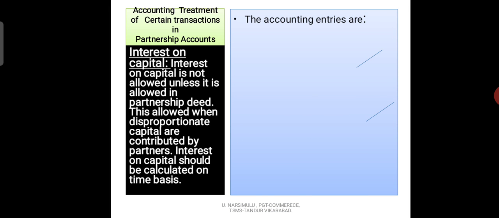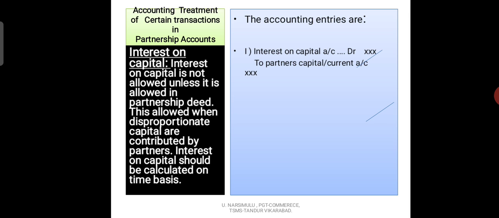So how are the entries we are going to write? Interest on capital account debit to partners' capital account or current account. Children, here, if we maintain the fixed capital method, we can open a current account in the name of a partner. So this interest on capital amount should be recorded or transferred to the partner's current account.